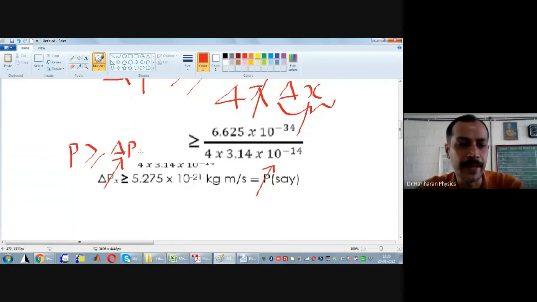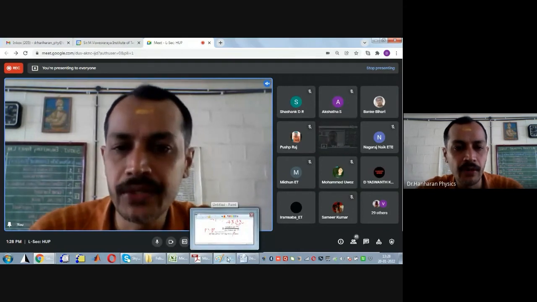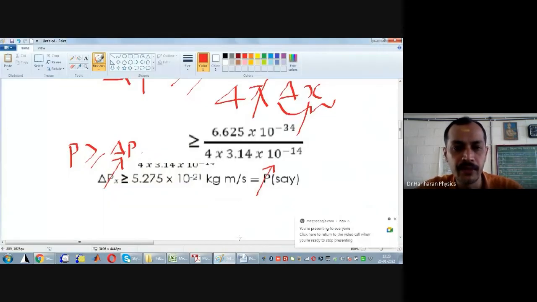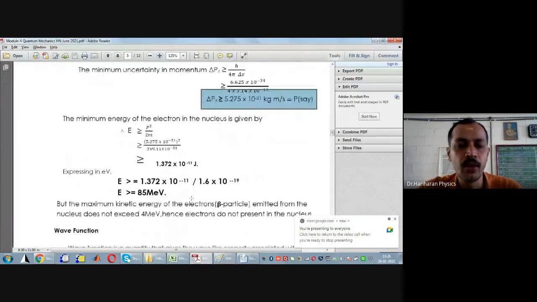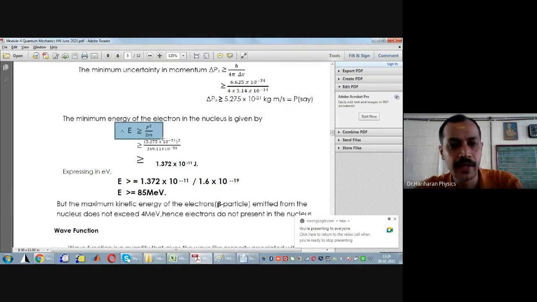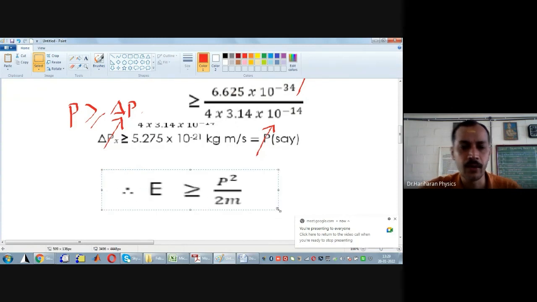Okay. With this in mind, next I will find the energy of an electron. Now, what is the energy of the electron given by? It is half mv square, which is equal to p square by 2m. This is the kinetic energy of an electron.